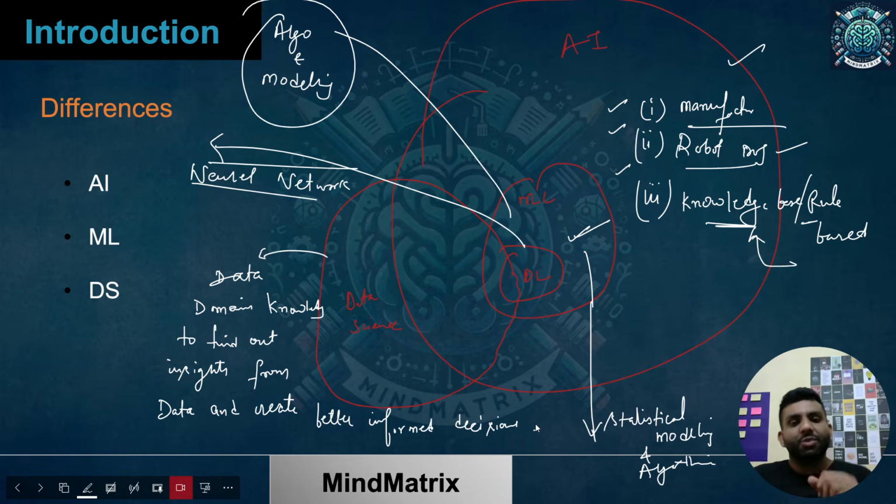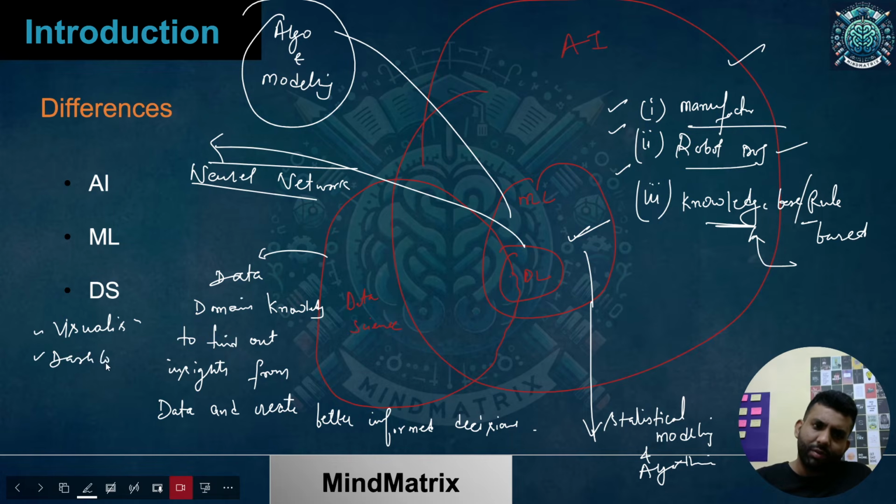Other things which are part of data science are visualization and creating dashboards, which are not part of deep learning or ML. Dashboards are made just to analyze all data at once.